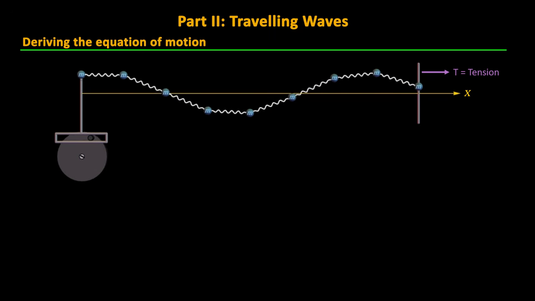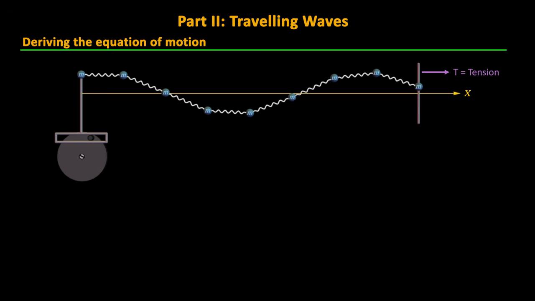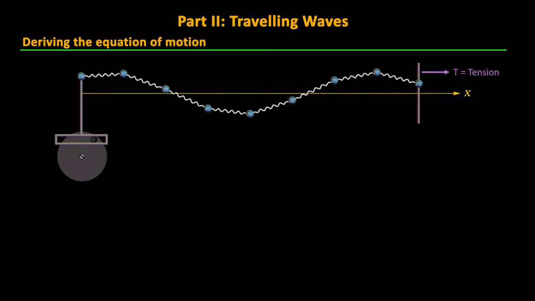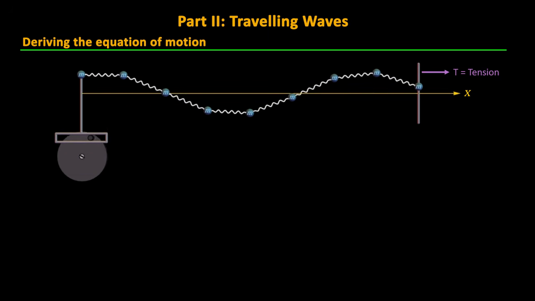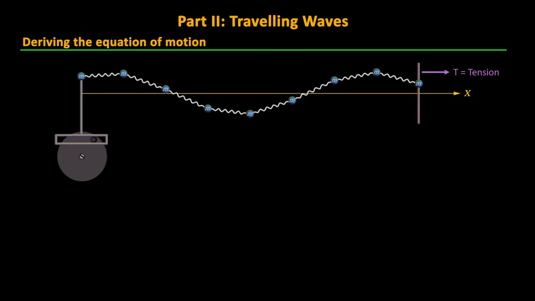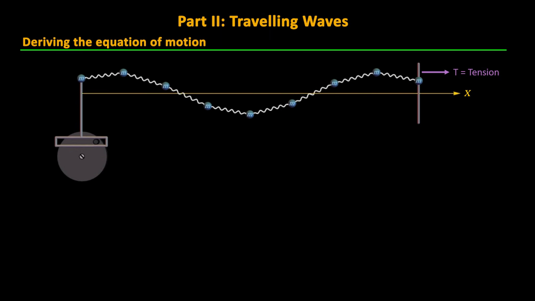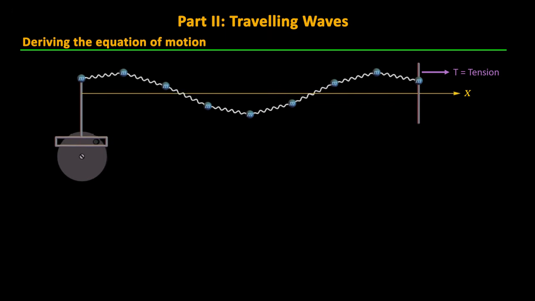These masses are on a frictionless plane so that the waves can travel undampened. We will assume the mass of these ideal springs is negligible compared to the masses themselves, and we'll assume the vertical displacements of the masses are all small compared to the distance between the masses. This way the tension won't change too much, and we can use small angle approximations as we did in the example of the swing. Let's start by looking at the physics of this situation.